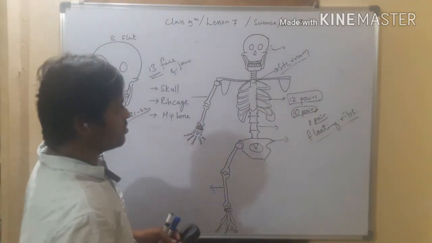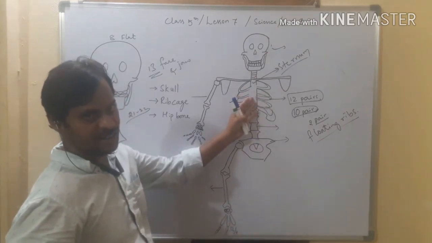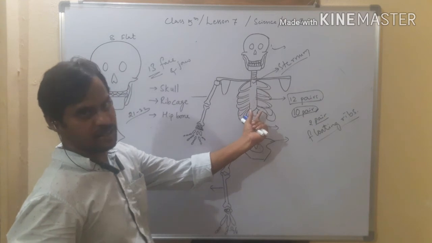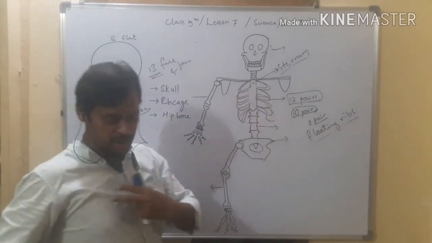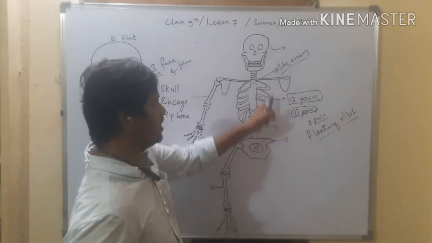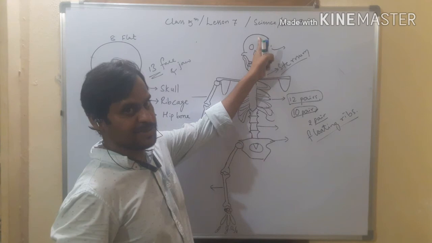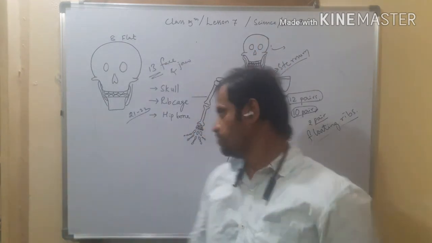So what is the use of the rib cage? It is going to protect the lungs and heart, right? Even kidneys. Mainly lungs and heart are protected here in the chest by the rib cage. And the brain will be protected by the cranium, right?